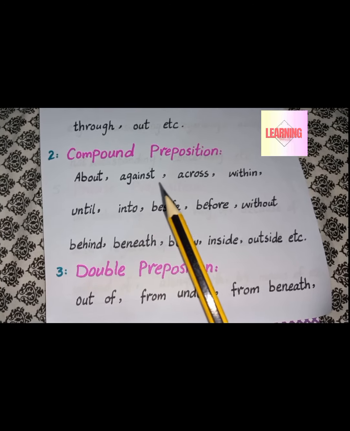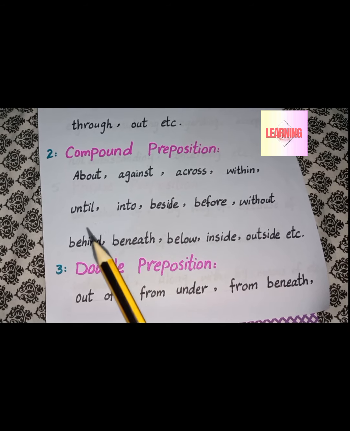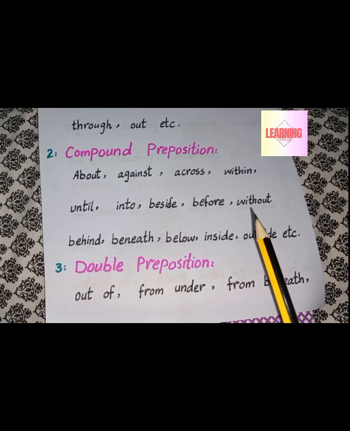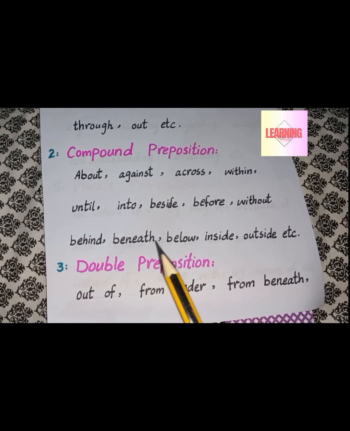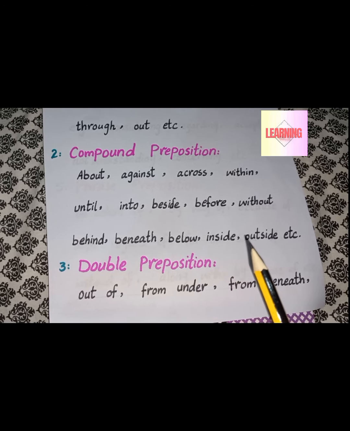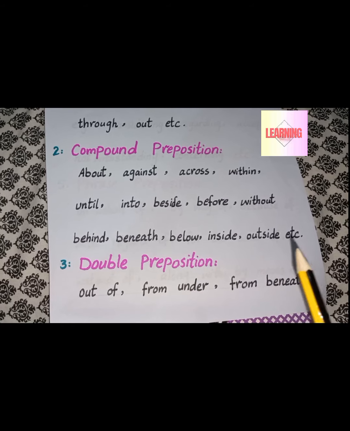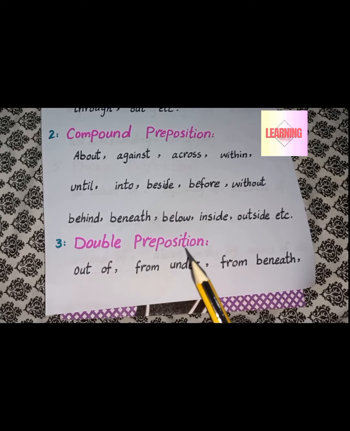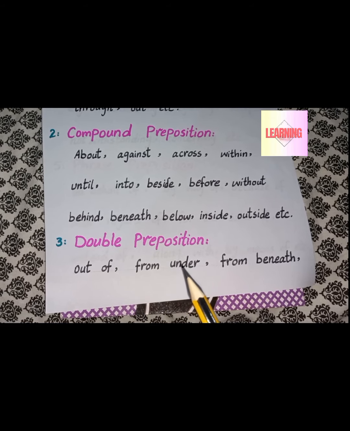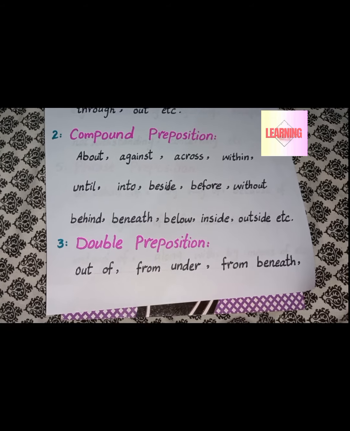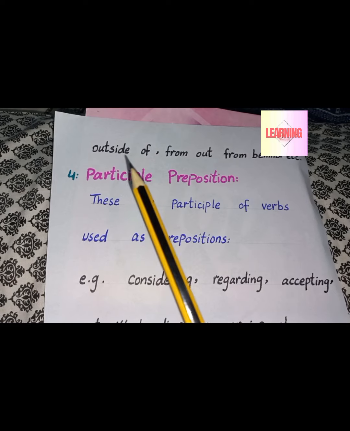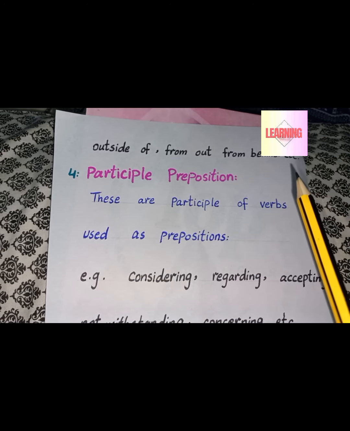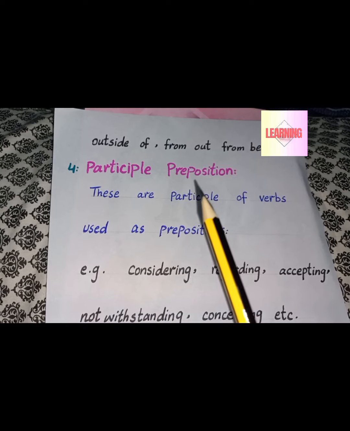About, against, across, within, until, into, beside, before, without, behind, beneath, below, inside, outside, etc. are compound prepositions. Next one is double preposition. Out of, from, under, from beneath, outside of, from out, from behind, etc. They are all examples of double preposition.